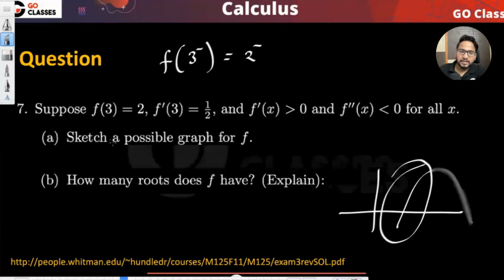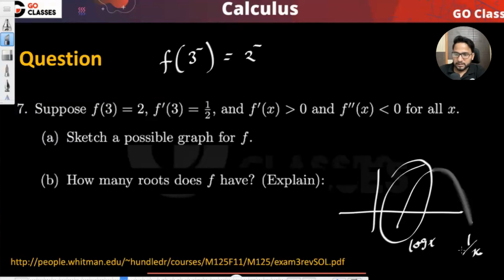Now, let's just sketch a possible graph for f. As I said, this could be the possible graph for f, where it is always increasing and it is concave down, right? This is the possible graph for f. Okay. Maybe it is a graph of log x, right? It is a graph of log x, and if you take the differentiation, it is 1 by x.